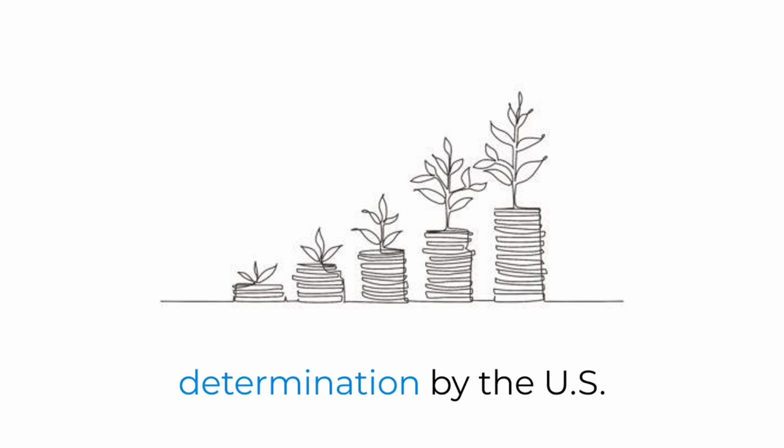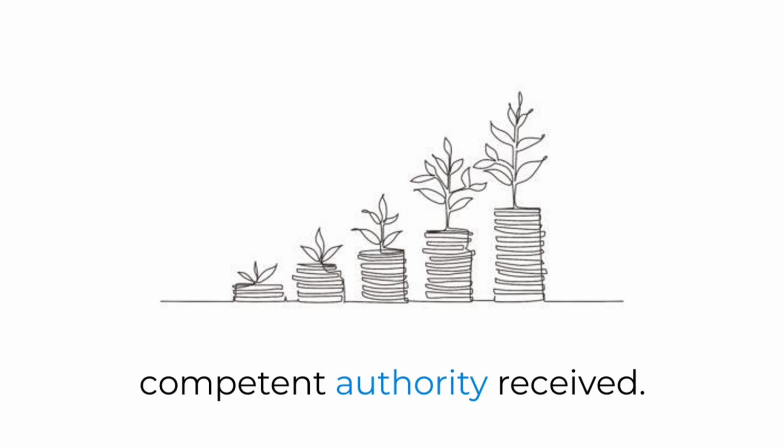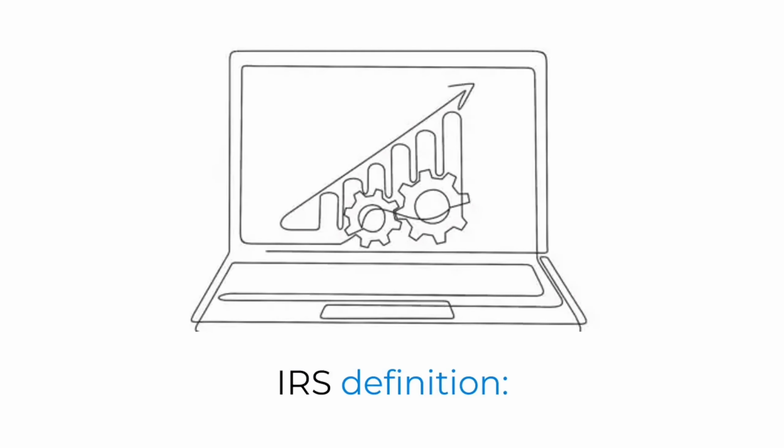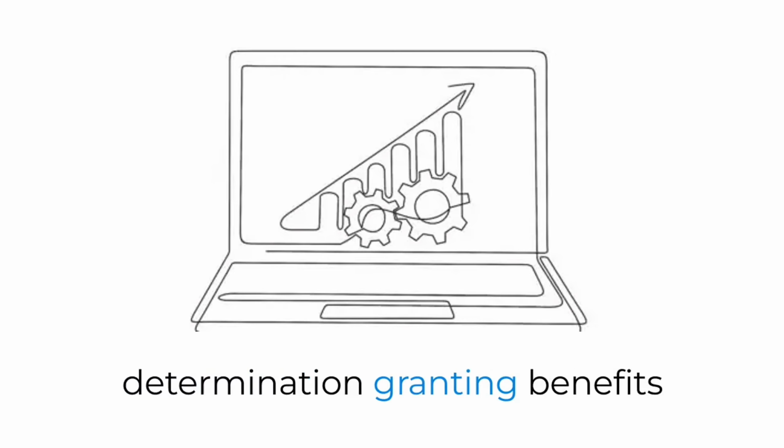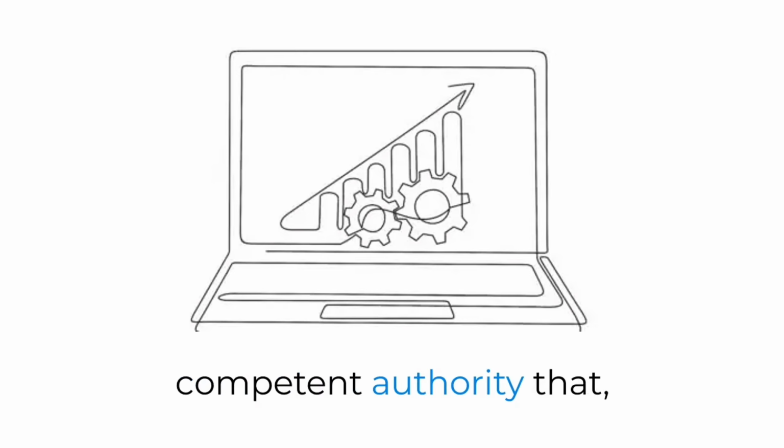Favorable discretionary determination by the U.S. competent authority received. IRS definition. This test requires that the company obtain a favorable determination granting benefits from the U.S. competent authority that,